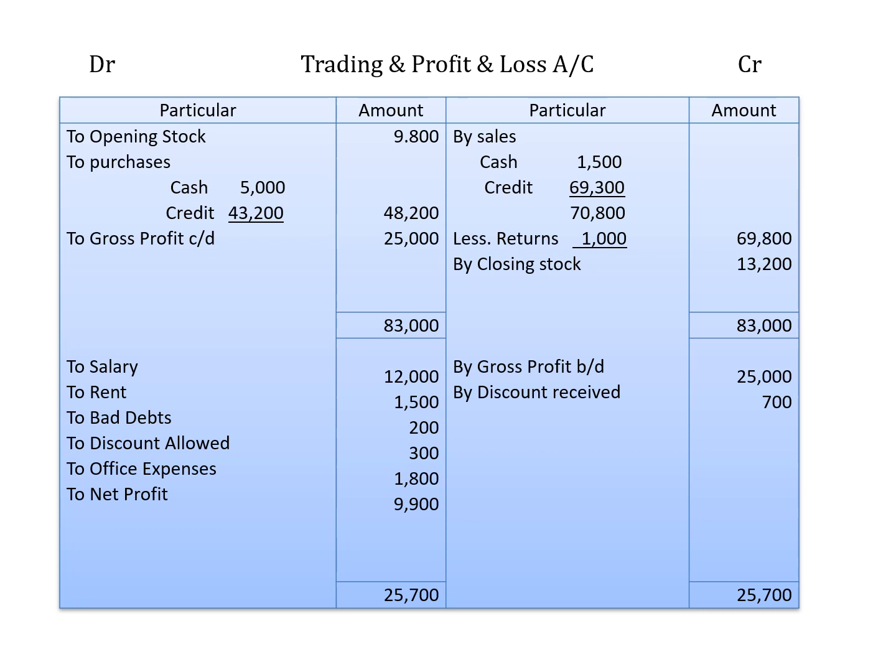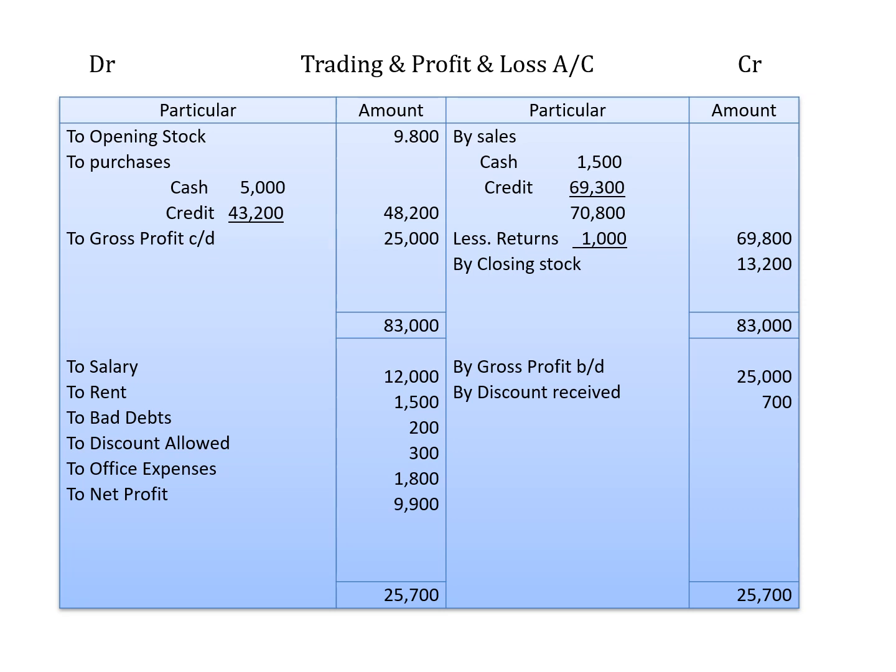No other direct expenses are given. So total the trading account, we get a balancing amount of 25,000 towards debit side, which is nothing but GP, gross profit. So to gross profit carry down 25,000. Close the trading account, continue the PL account, bring down the GP. So by GP brought down 25,000.